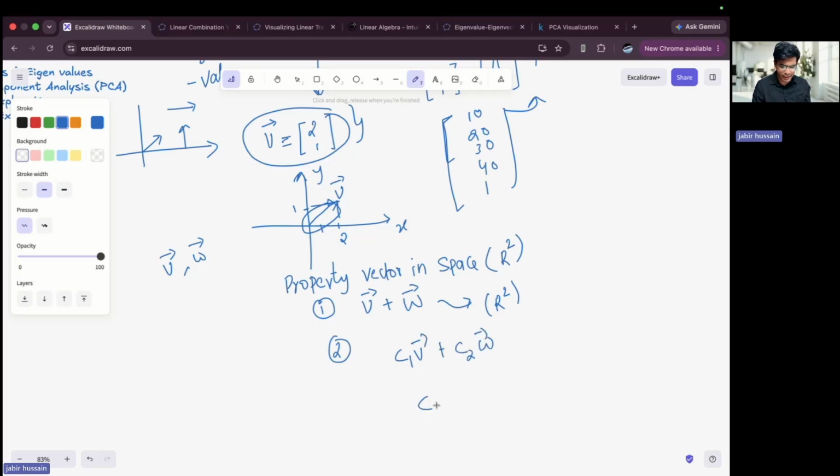If I'm multiplying a given vector with a scalar, let's say c1v plus c2v, or without even adding, let's say I'm just multiplying c1v or c2v. Even though I'm multiplying the given vector with a scalar, with a number, I'm scaling the vector. Either I can make it 2x, 3x, or half, it doesn't matter. But the resultant should lie in the given space. And because of these two rules, the linear algebraic vector has to start from the origin.